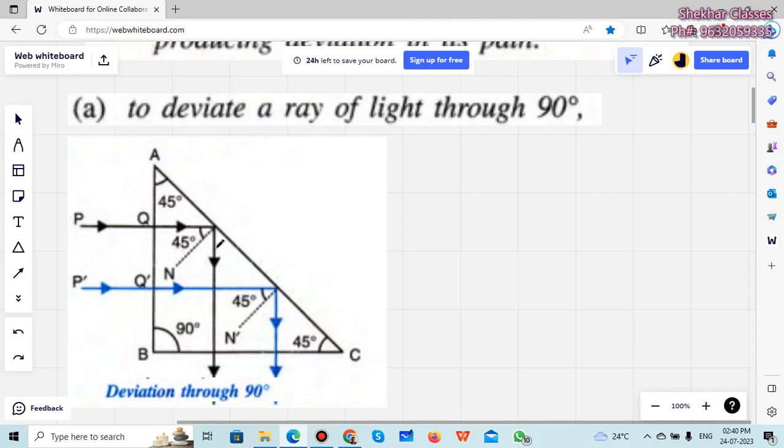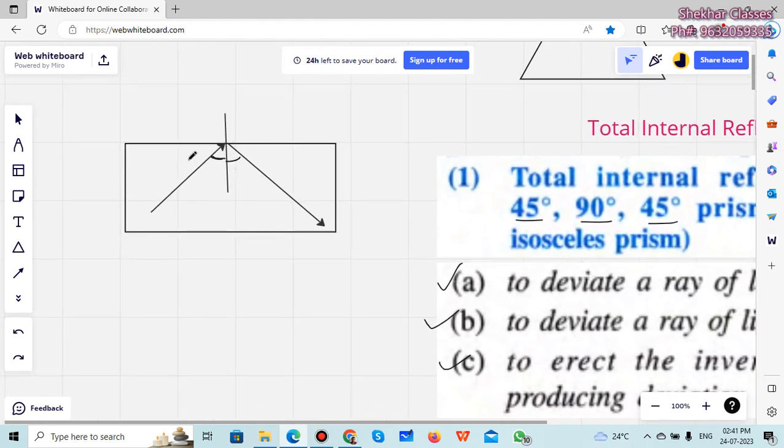Now before we go on, we need to know the critical angle of this medium, the glass medium. Remember I mentioned critical angle earlier. So what is the critical angle? It is that angle after which the ray will go through total internal reflection. In this case, the ray of light is incident here and it becomes parallel to the surface. So this angle of incidence is called the critical angle.